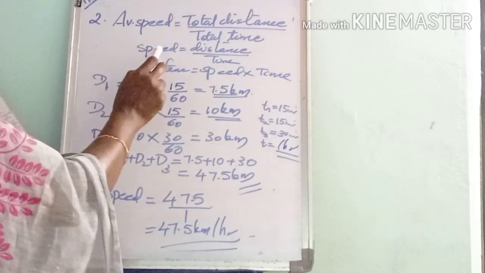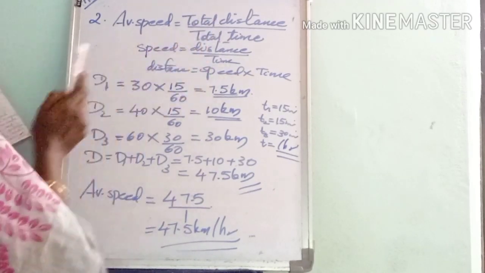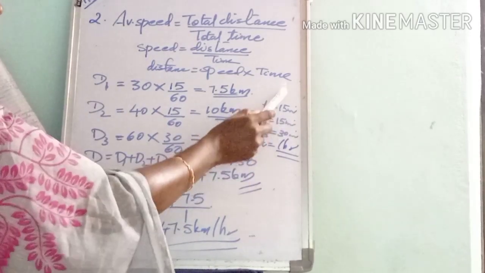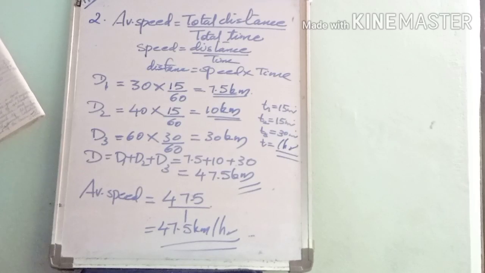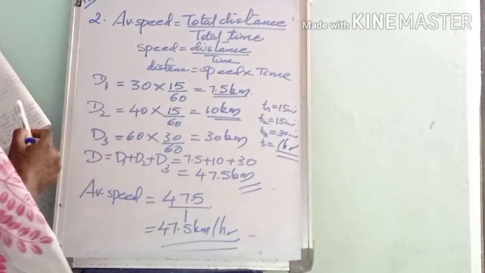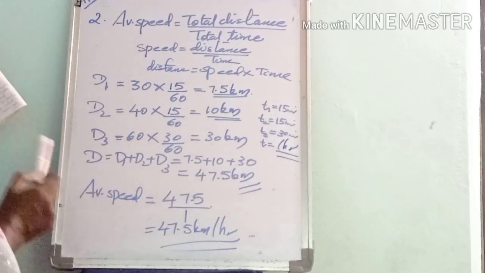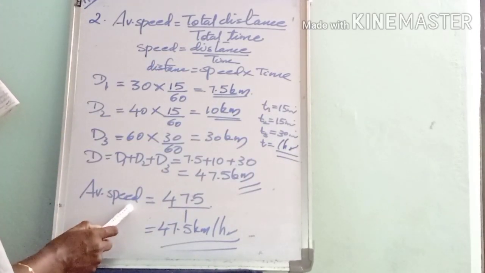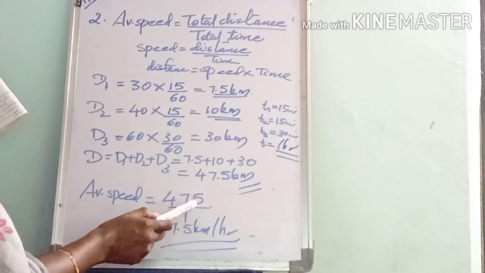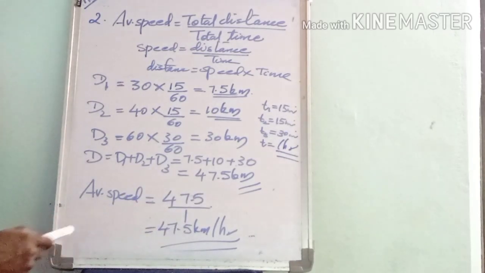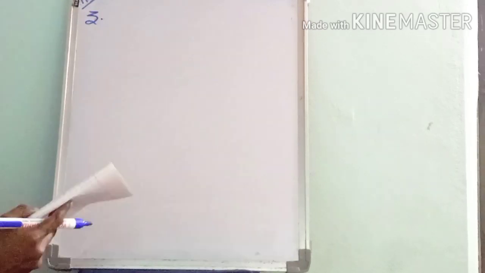Then we know the average speed equals total distance by total time. Then what is total time? Actually, we have to add all the times that are given in the question. So we got 60 minutes. Actually, 60 minutes corresponds to 1 hour. So the total time is 1 hour. So the average speed equals total distance by total time. So 47.5 divided by 1 will give 47.5 kilometer per hour.